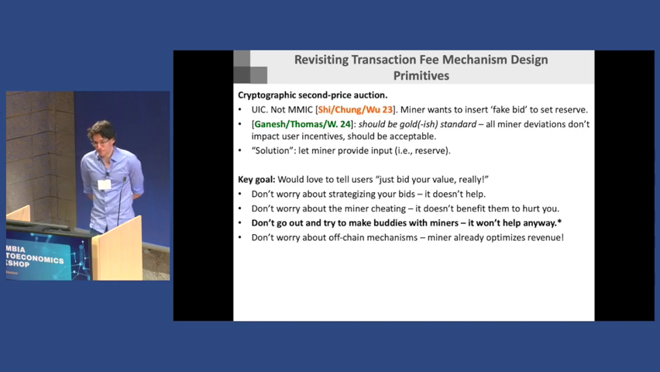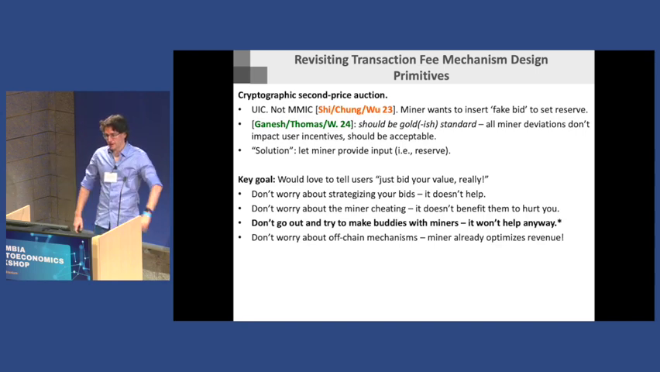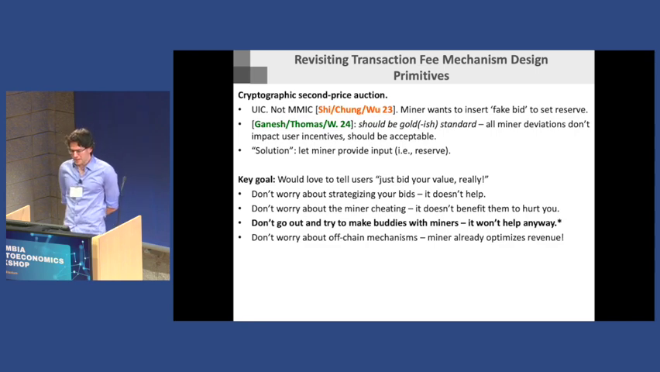And in particular, if I really stick to this just-bid-your-value lens, I think the cryptographic second price auction is actually pretty good, in the sense that I really would tell someone, look, your bid's going to be encrypted. So first, it's a second price auction, so you don't need to strategize. Second, your bid's going to be encrypted, and the miner can't do anything when all they see is your encrypted bid. So you don't have to worry about the miner cheating to hurt you because they saw your bid. And second price auction with reserve is already the revenue optimal mechanism in a lot of cases. So you don't have to worry about the miner trying to hijack their own revenue optimal auction by doing something off chain.